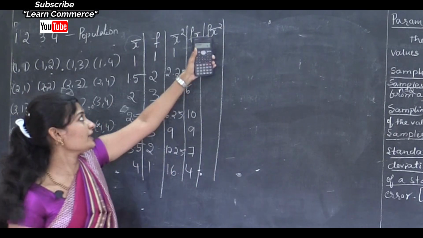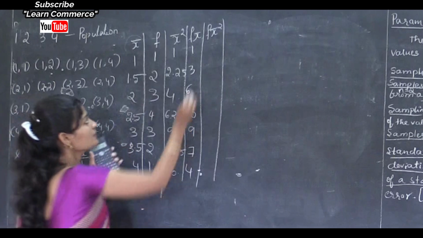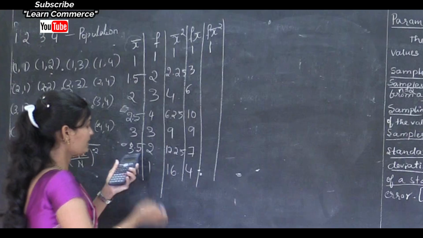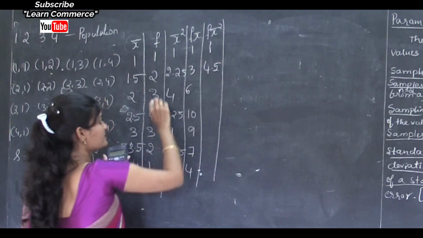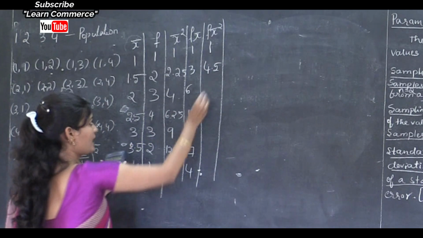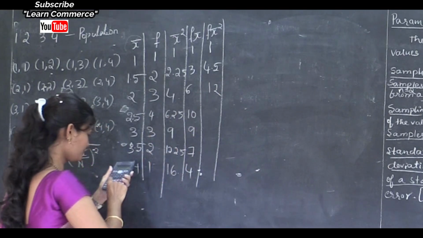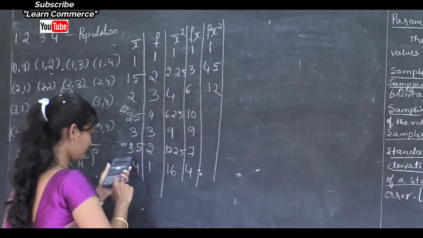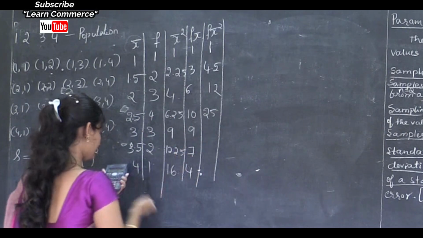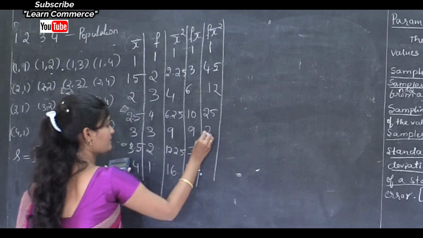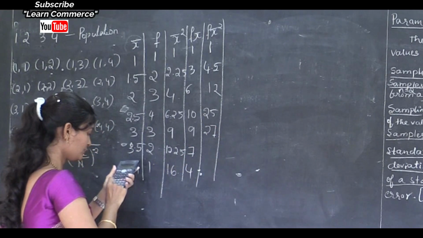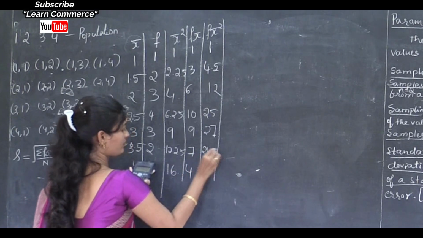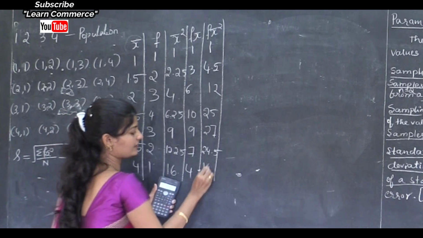Next we need to calculate f into x bar square. So 1 into 1, that is 1. Then 2 into 2.25, that is 4.5. Next 3 into 4, that is 12. Next 4 into 6.25, that is 25. Next 3 into 9, that is 27. Next 2 into 12.25, that is 24.5. Next 1 into 16, that is 16.